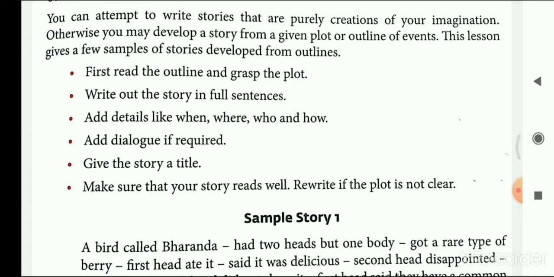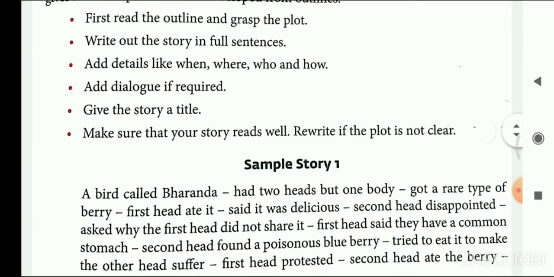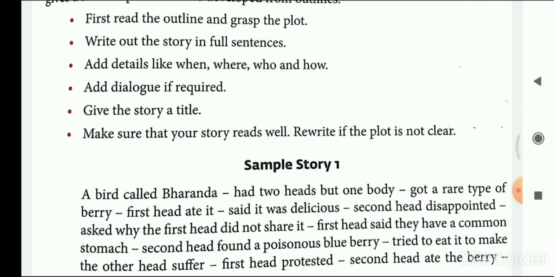So in the outlines, the things are given very briefly. You can write the sentences in your own way and make a full story. Add details like when, where, who, and how. So we need to add the details about the characters which are given in the outline. Add dialogue if required. So if in the story there are two or more persons, and if you feel that there is some kind of conversation between those characters, you can write the dialogues.